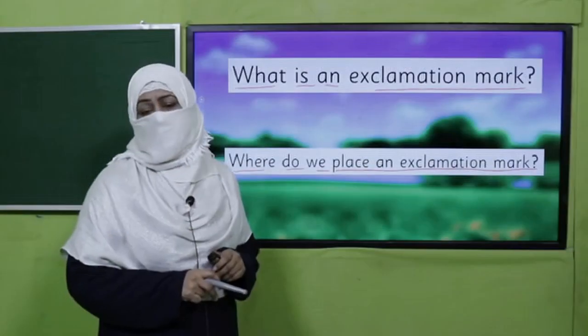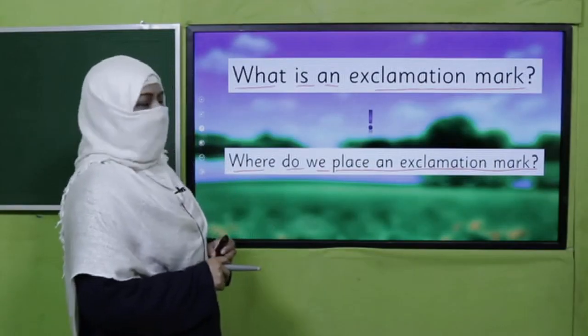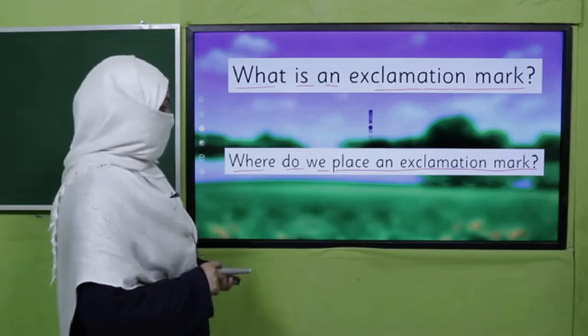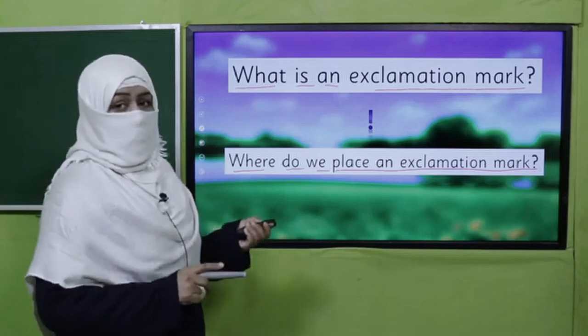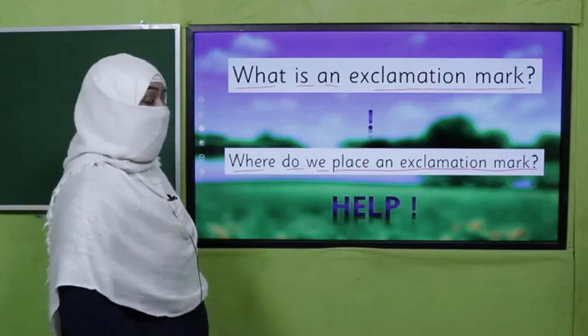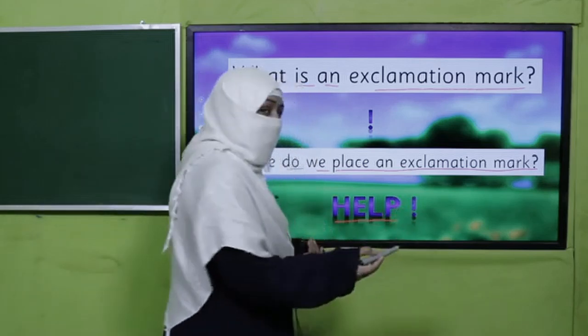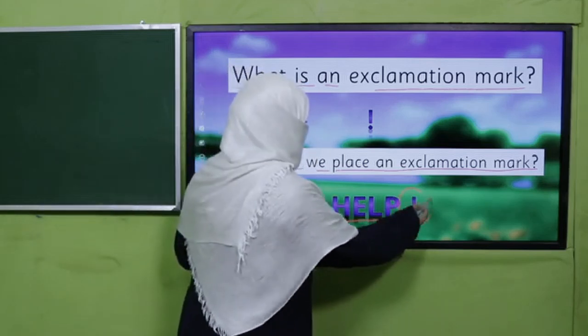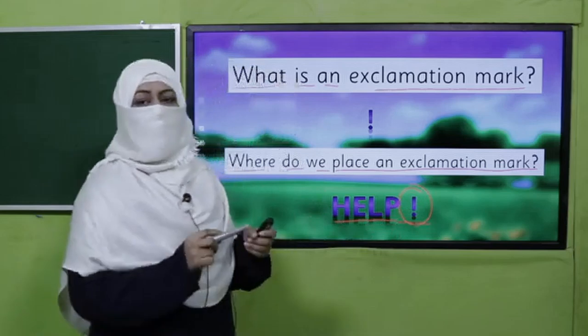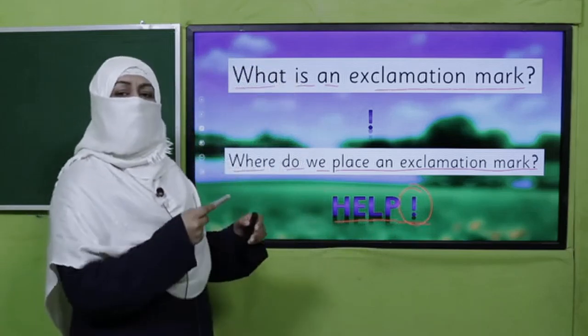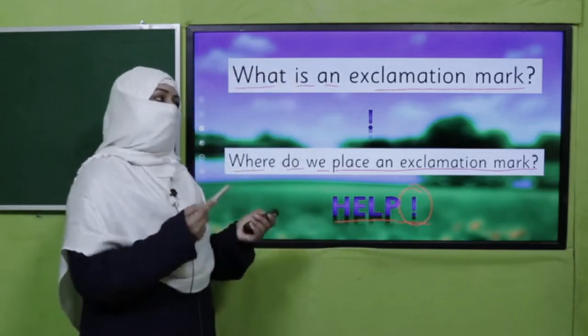Yes, my dear students, I hope you remember this is the exclamation mark. And where do we use it? When we want to express strong feelings, like "Help! I need your help, I'm in trouble, so help me!" This sign of exclamation shows strong feelings. So this is how every punctuation mark has a meaning. We are going to learn it.